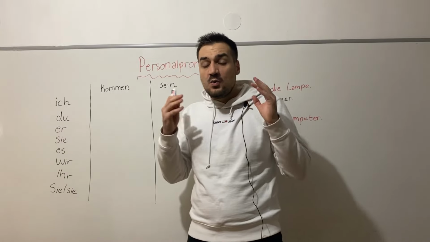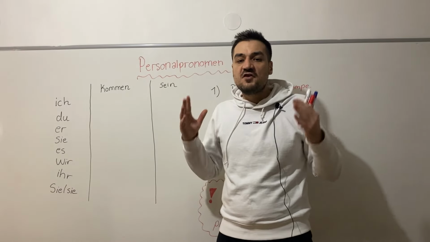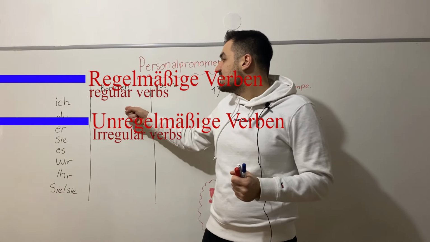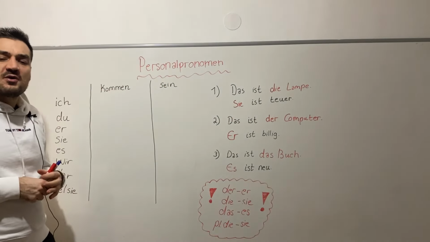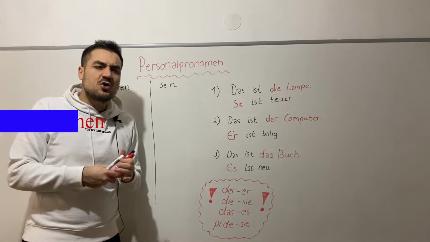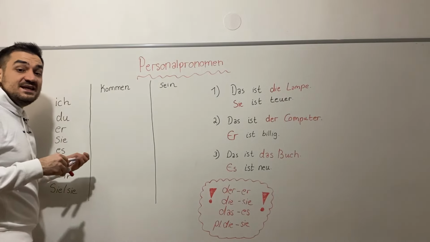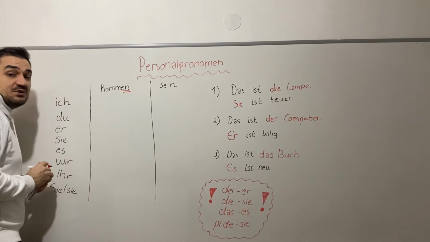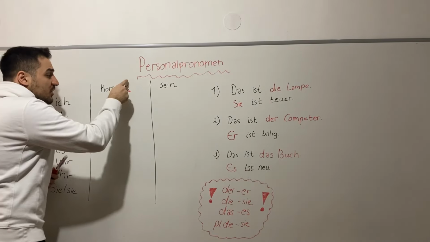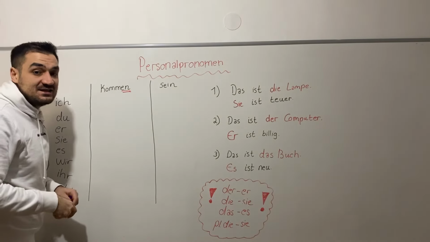Now, we are using these personal pronouns to conjugate verbs. We have in German regular and irregular verbs. Like for example, kommen. Kommen is a regular verb, and 70% of the verbs in German are regular. But how are we conjugating the regular verbs? It's very easy. You can only play with the e and n here at the end. You can't play with komm. Komm is the Stamm of the verb. That's why we can only play with this e and n.